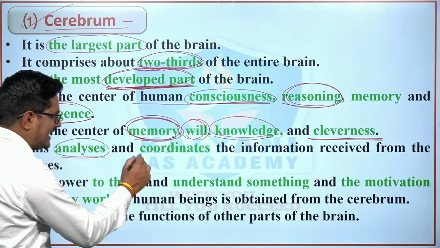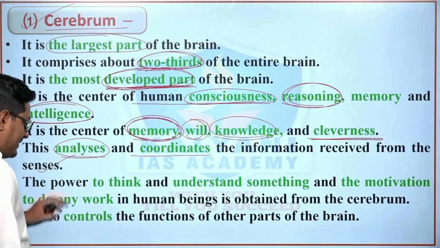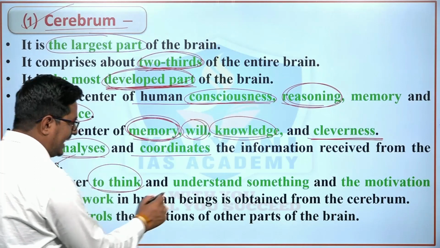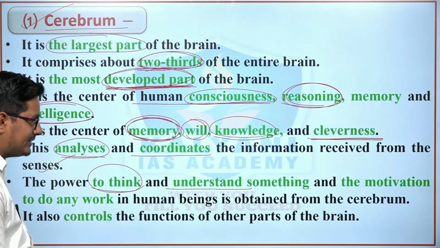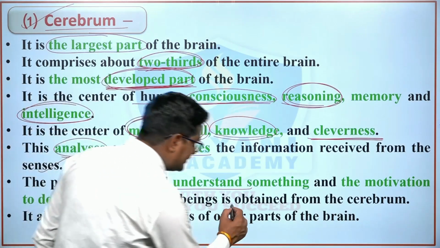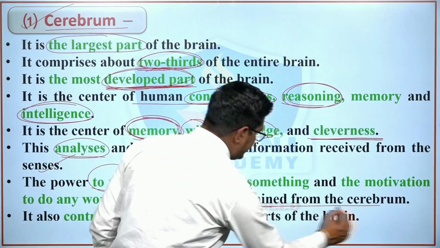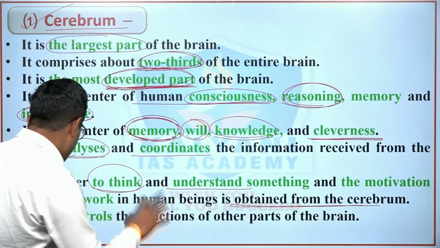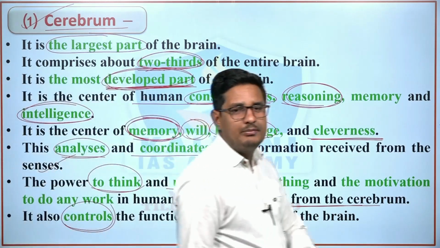This analyzes and coordinates the information received from the senses. The power to think and understand something, and the motivation to do any work in human beings, is obtained from the cerebrum. Therefore, this is the most important portion of the human brain. It also controls the functions of the other parts of the brain.